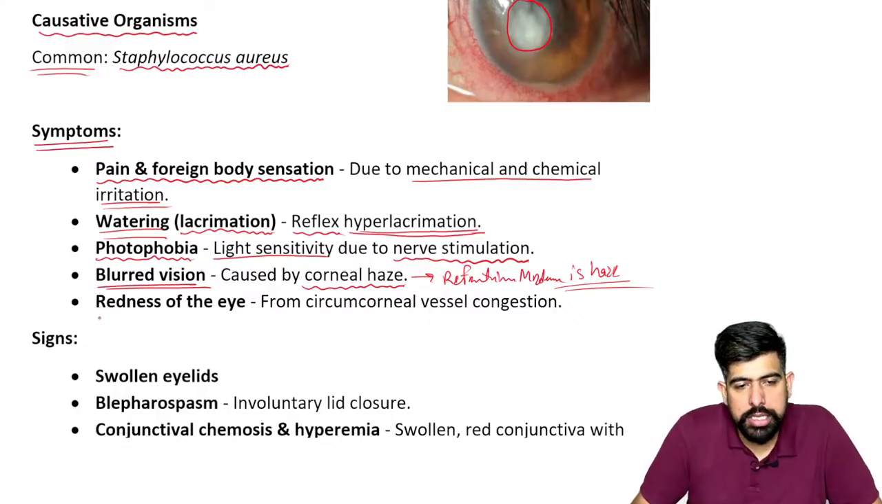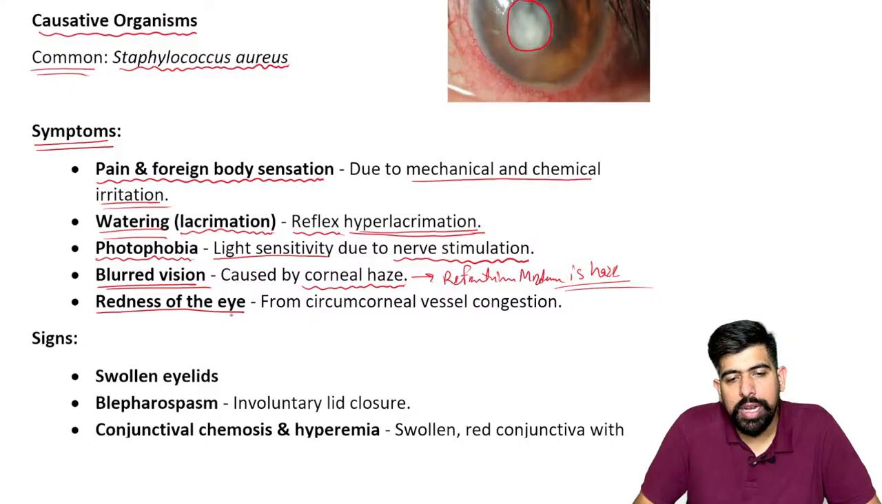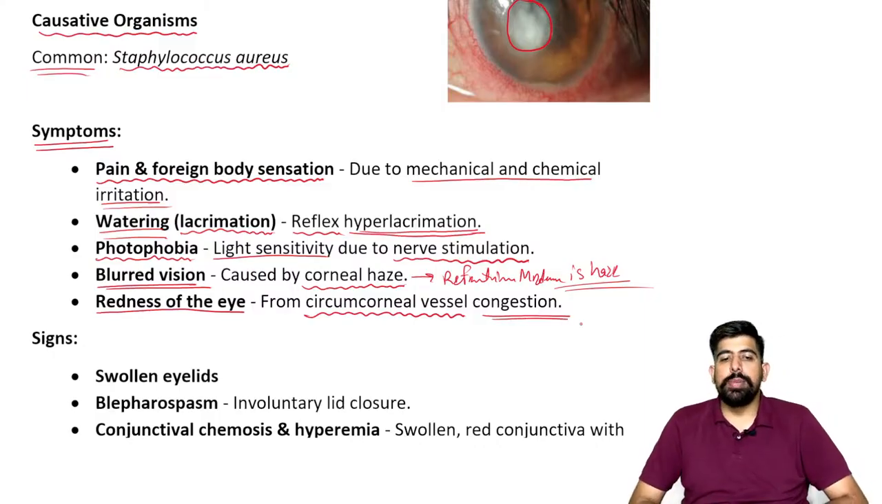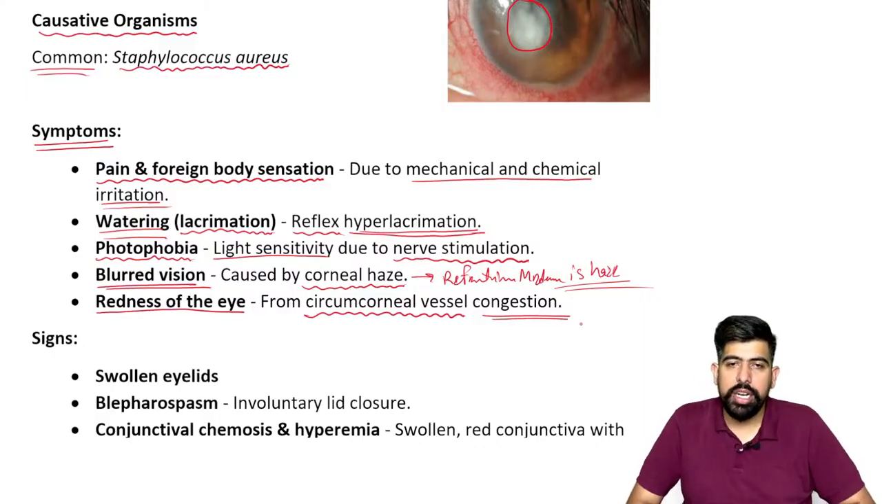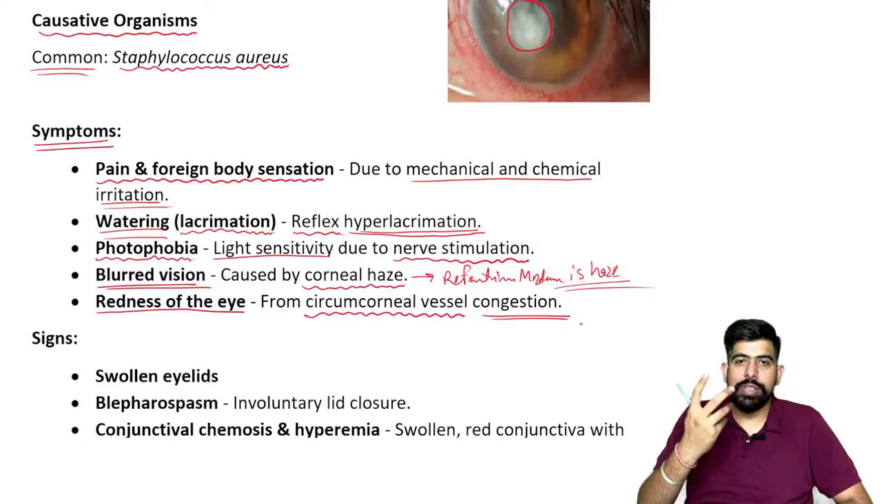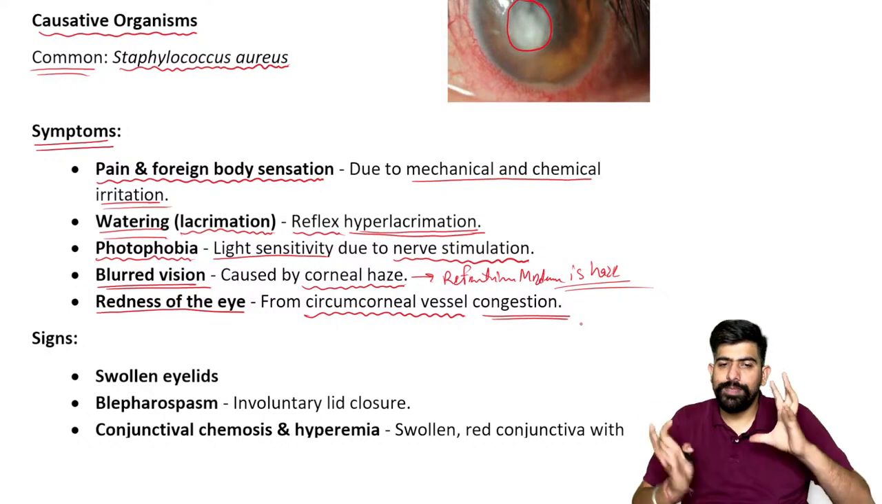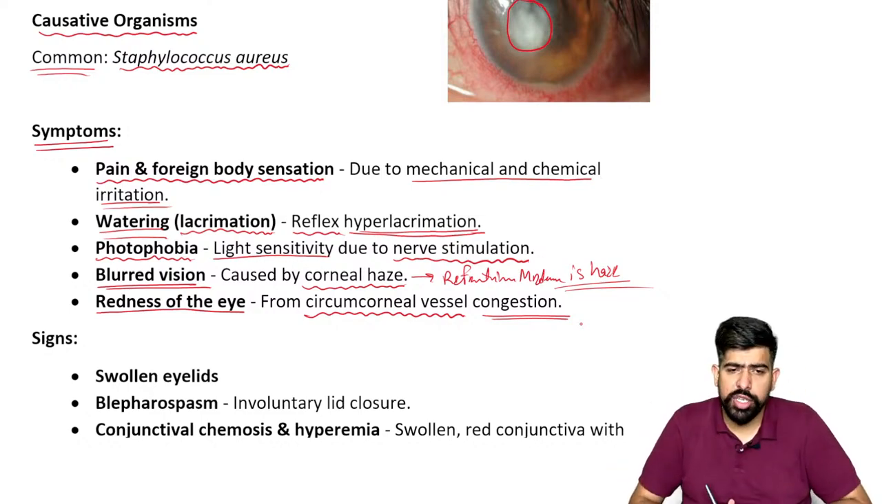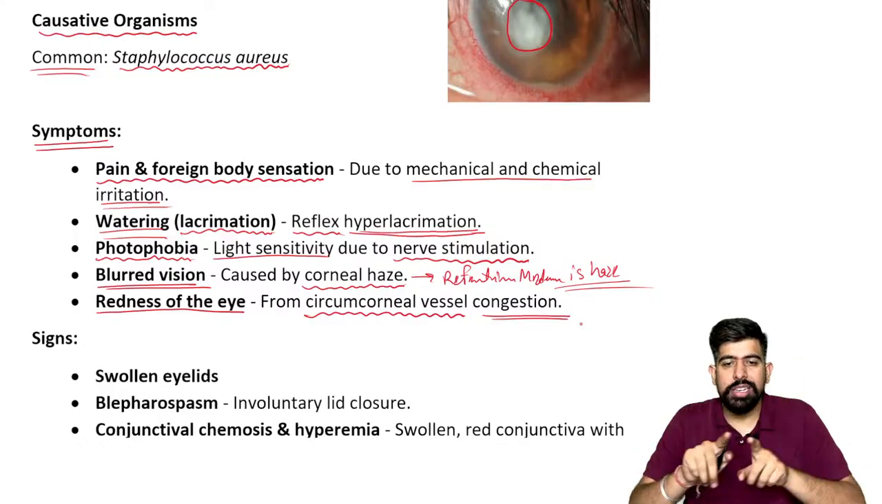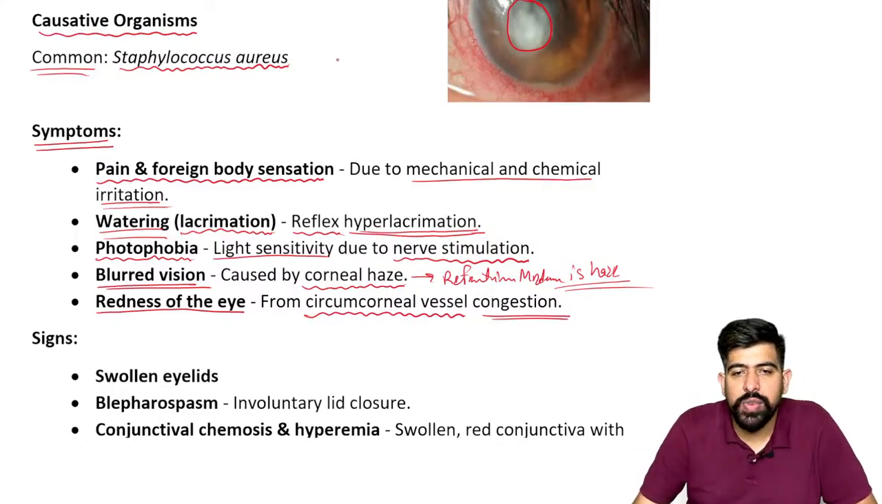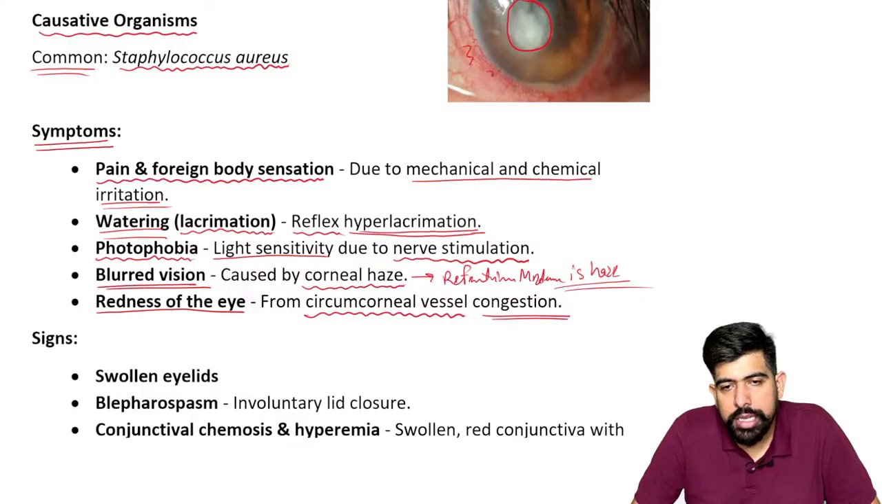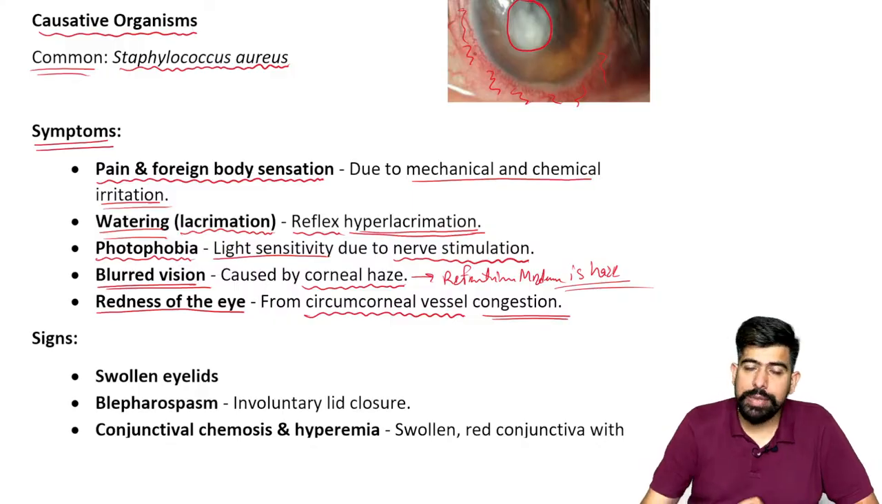The next and the last is redness of the eye. The circumcorneal vessels will become congested, and due to this the redness will be seen. Circumcorneal means near the cornea, because the cornea is an avascular structure, but the vessels nearby, around the cornea, become congested, and that's why the redness is seen. You can see over here the sclera shows redness near the cornea.